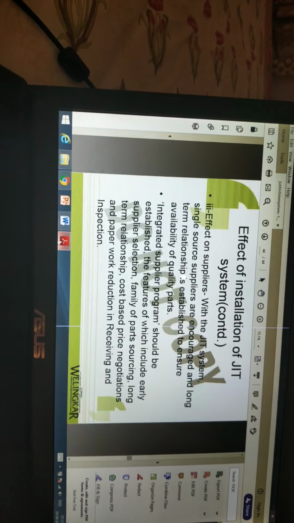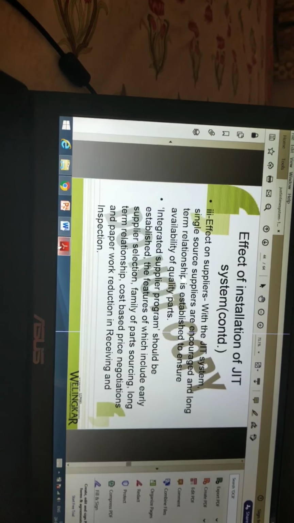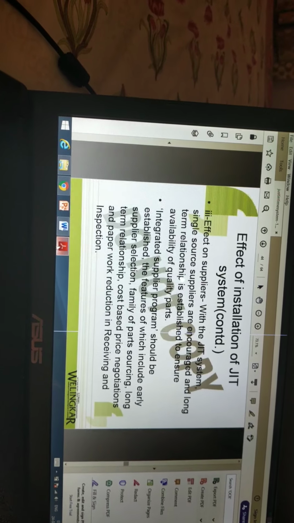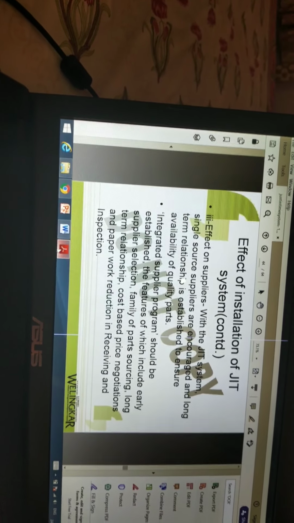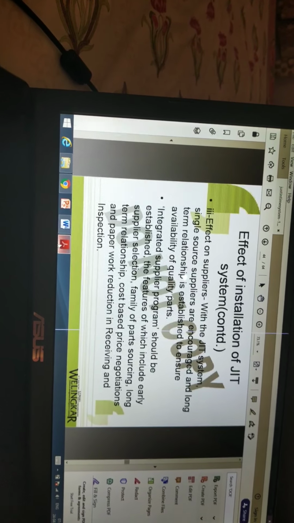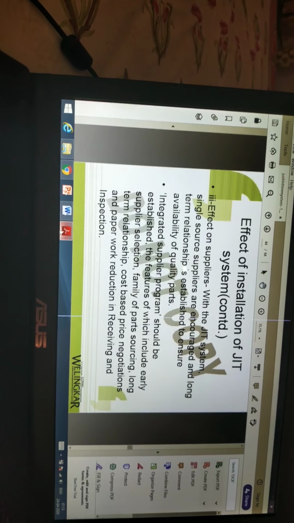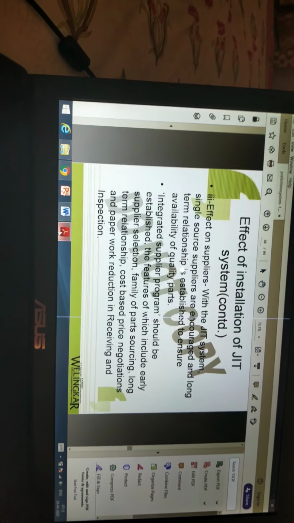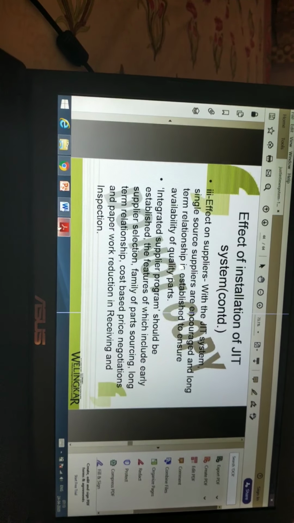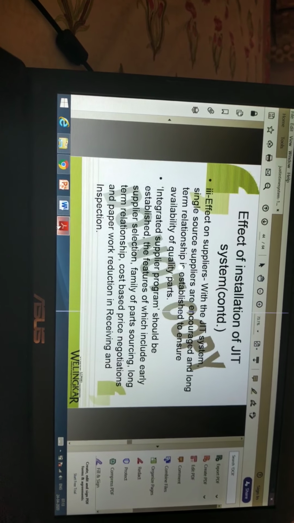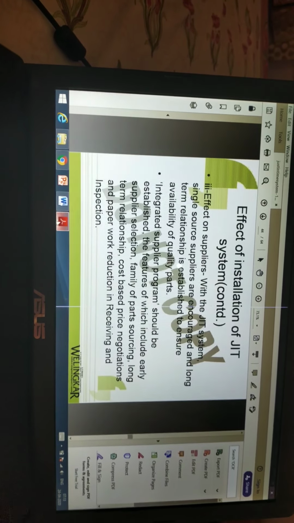JIT suggests there will be avoiding of inspection, and we are going to upload the component directly on the assembly line, so when we are concentrating on a single source supplier, he can give quality products. Integrated supply program should be established, the features of which include early supplier selection, family of parts sourcing, long-term relationship, cost-based price negotiation, and paperwork reduction in receiving and inspection.